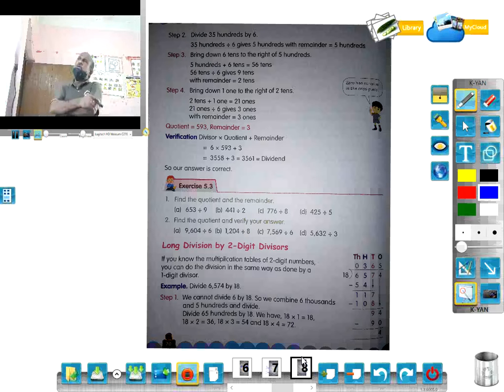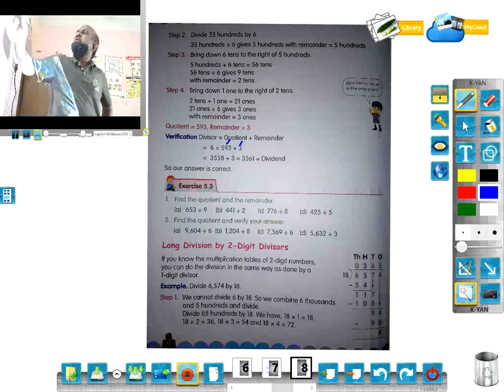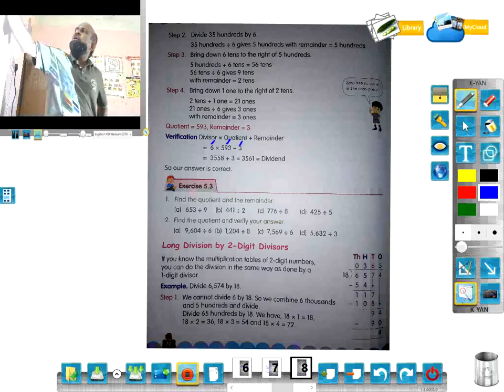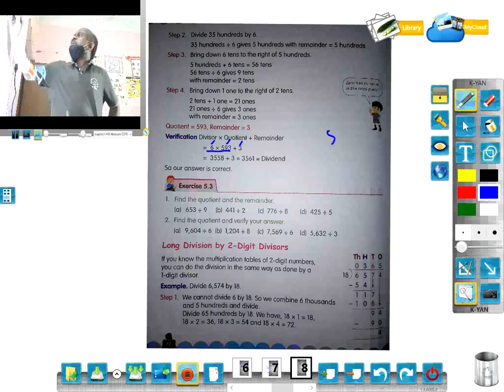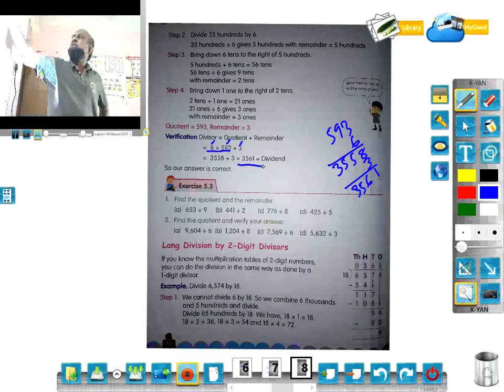How will we verify? Divisor into quotient plus remainder is equal to the dividend. For example, here the quotient is 593, the remainder is 3 and the divisor is 6. We multiply these. 593 times 6, then add 3. So 3561 is the dividend.